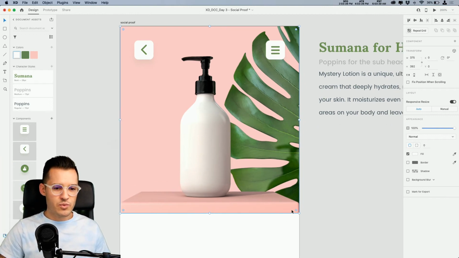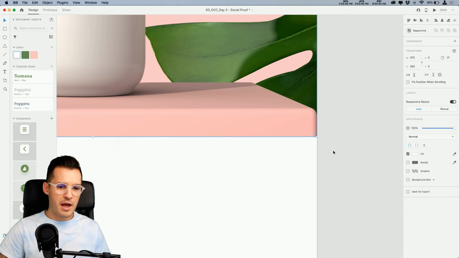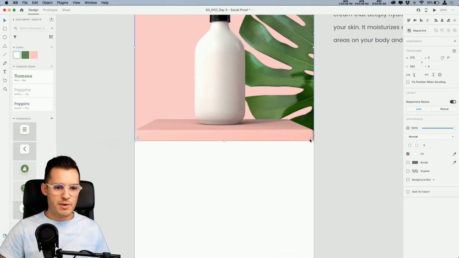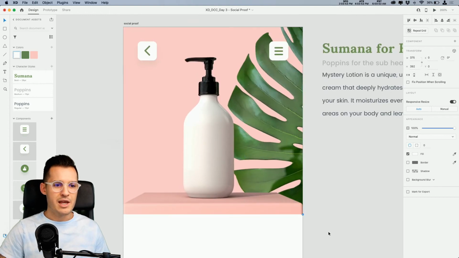And I just want to round the corners down here. Not the top corners, just the bottom two. So if we zoom in so we can see it, I could grab all the corners, and it will put corner radius on each and every one. But I can also just hold down the Option button and give a little radius to just one side.